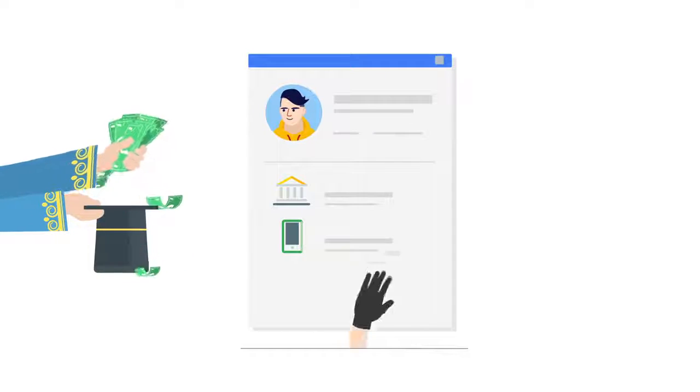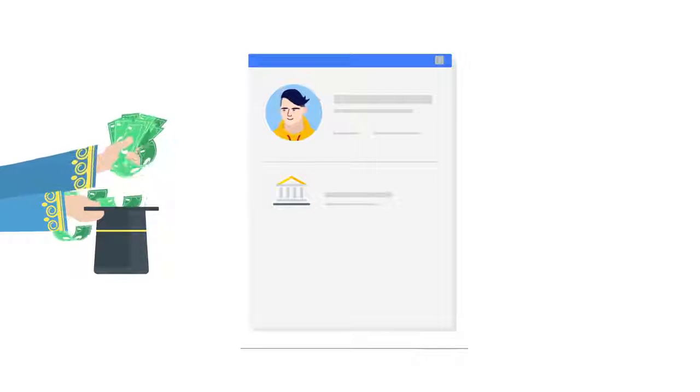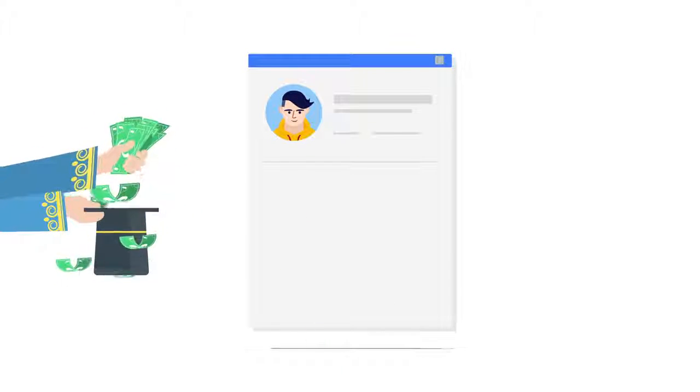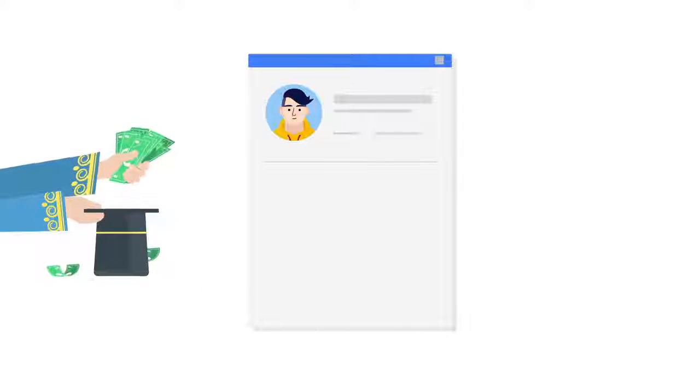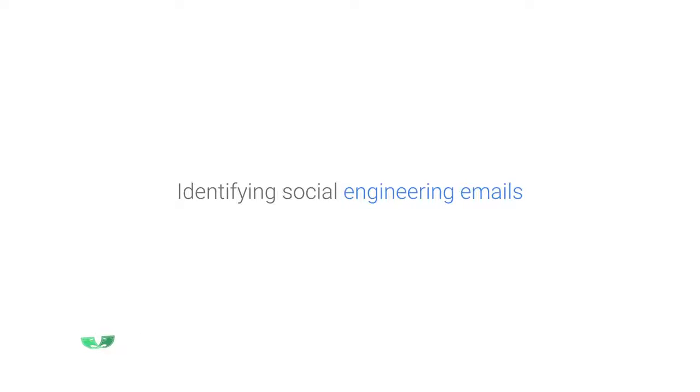Some attacks can be pretty easy to spot. Remember the rich prince who wanted to transfer millions of dollars to your account? But others can be sophisticated and pretty convincing. So let's talk about some steps you can take to avoid online scams.